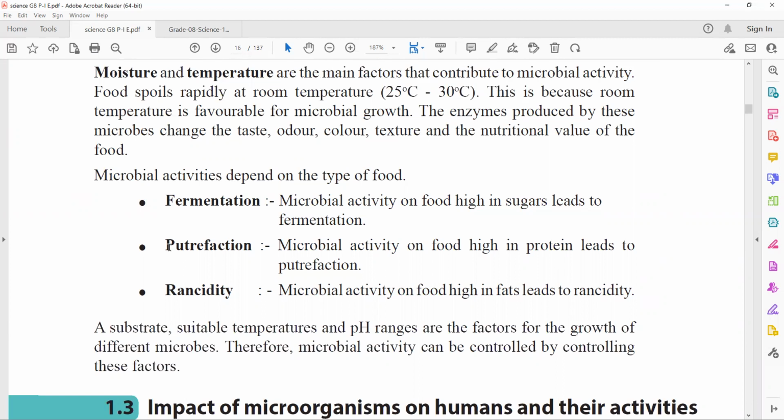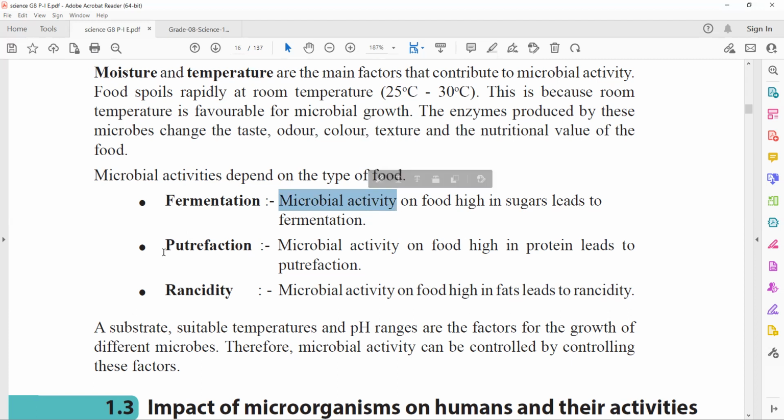The next one is putrefaction. Putrefaction is simply rotting, the process of decaying. It especially occurs on dead bodies. The third one is rancidity. If a food containing fat is rancid, it tastes or smells unpleasant because it is no longer fresh. These are the three processes that you need to remember. So fermentation is a microbial activity.